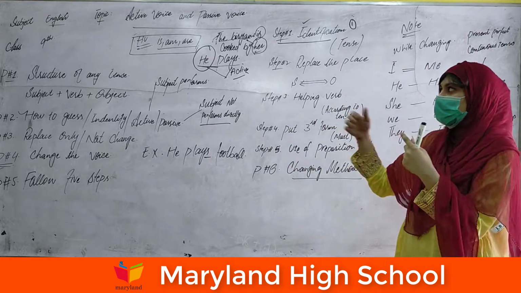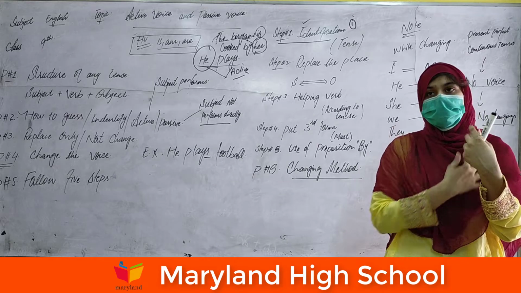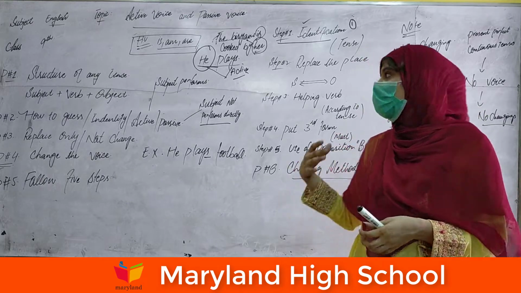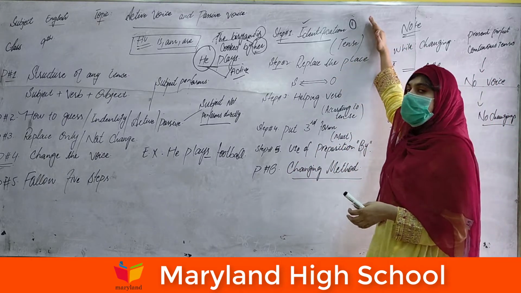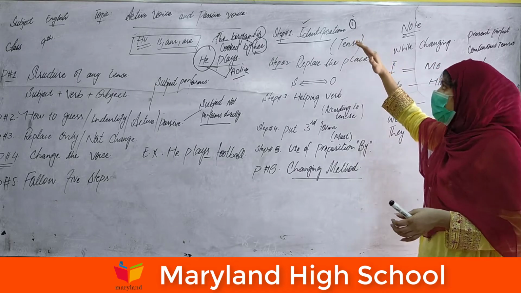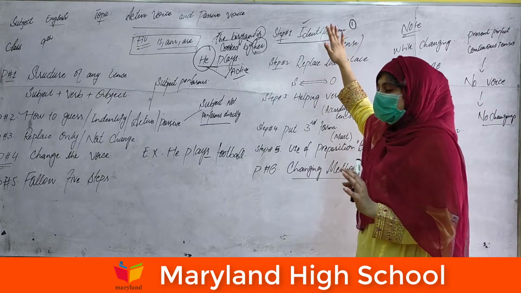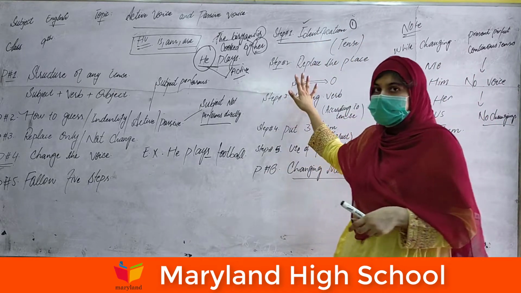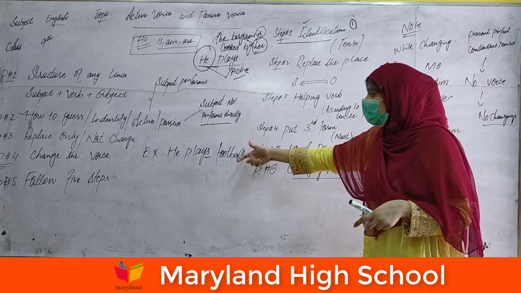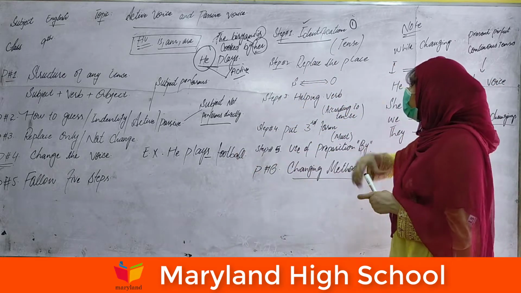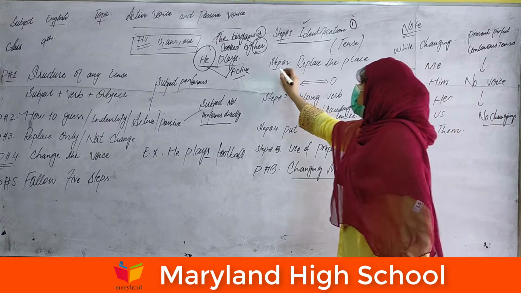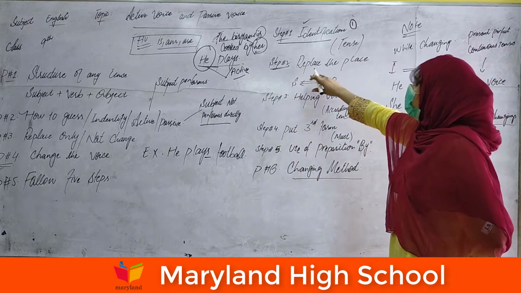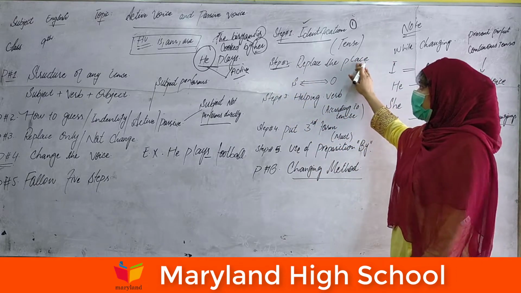To complete our sentence, we have to follow this step, which is very important and necessary. We have done it: this sentence belongs to the present indefinite tense. That is the first step.